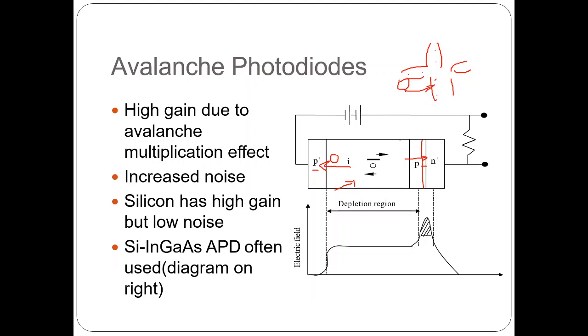Once they hit a covalent bond, the covalent bond goes into a breaking condition. The covalent bonds break down, which means free electrons become available.